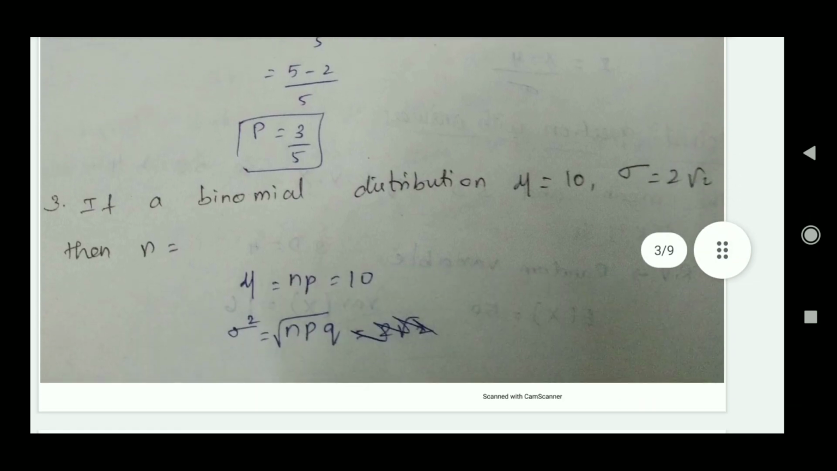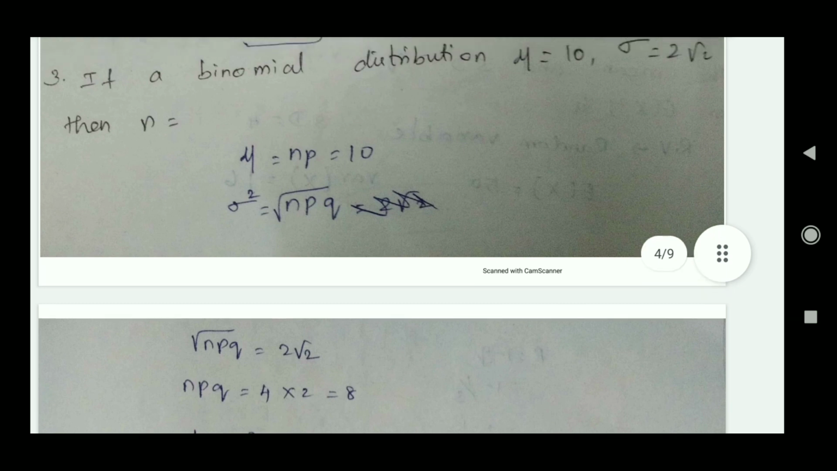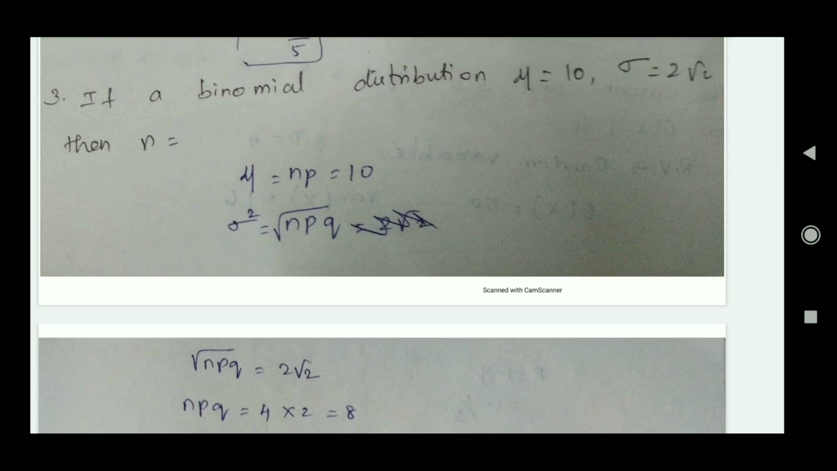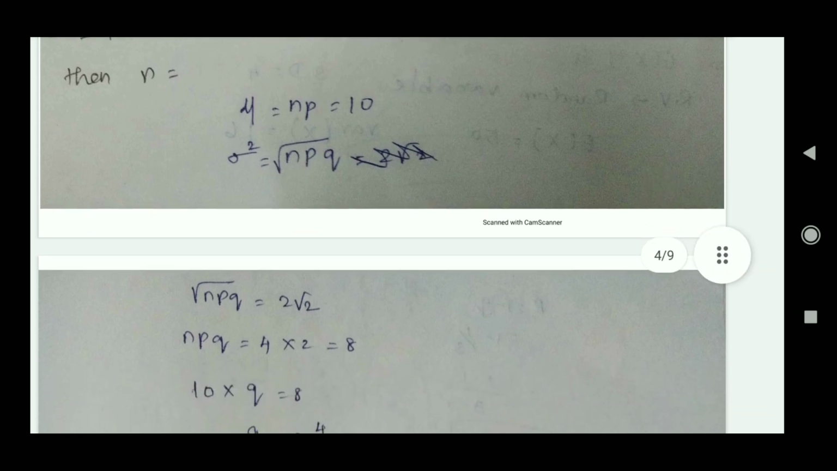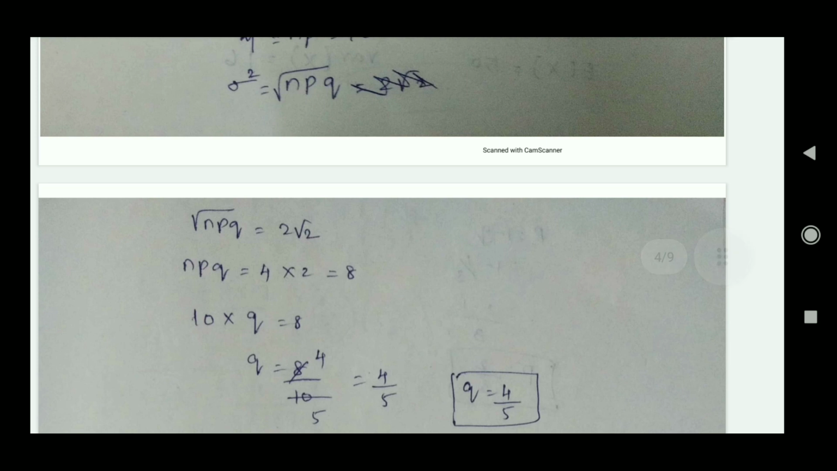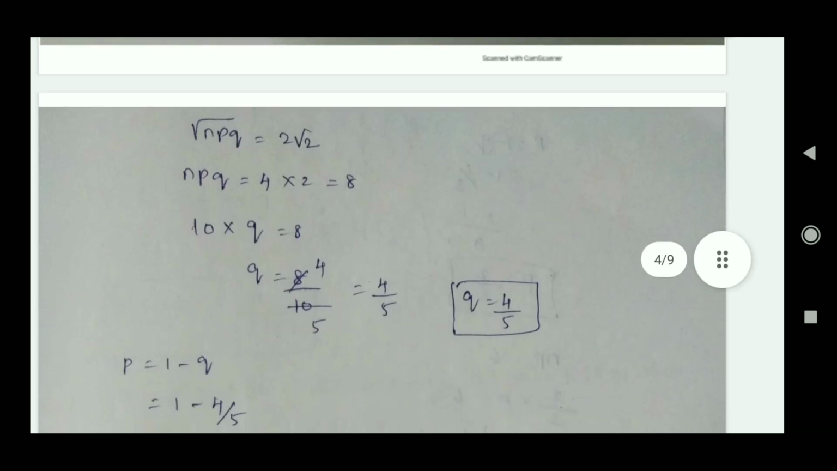The third question: for a binomial distribution, mu equals 10, sigma equals 2 root 2, then find n. We need to find the value of n. We know mu equals np equals 10, and sigma is root of npq, where sigma is the standard deviation. Then root npq equals 2 root 2. We square both sides and the roots cancel. Then 2 squared is 4, into root 2 into root 2 is 2, so the value is 8. Then we get npq equal to 8.